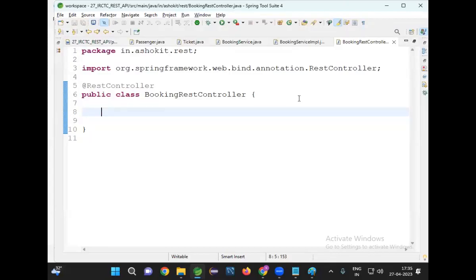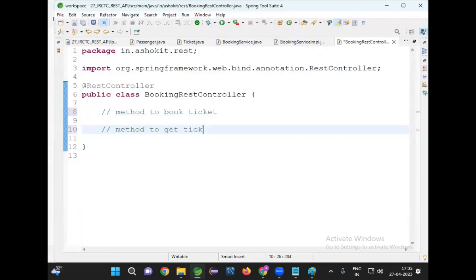Should I go for a get method or a post method? One method to book a ticket, one method to get a ticket. This should be a post request method and this should be a get method. Okay, fine. Let me go for this.